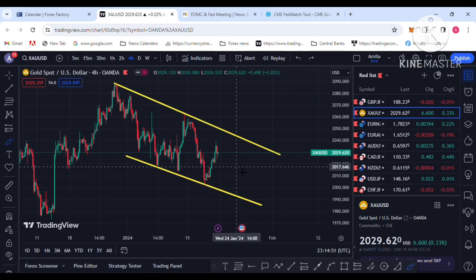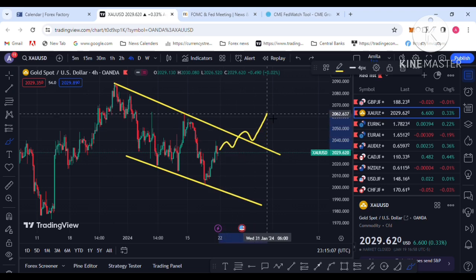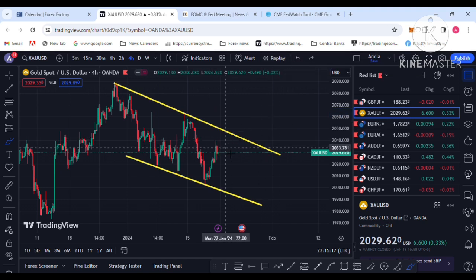I would also like to tell you about the geopolitical tension. Next week geopolitical tension will affect the market, with the Israel Palestine war or more war news, and that will push the gold price up to the upside. Geopolitical tension will continue next week, so gold demand will rise.